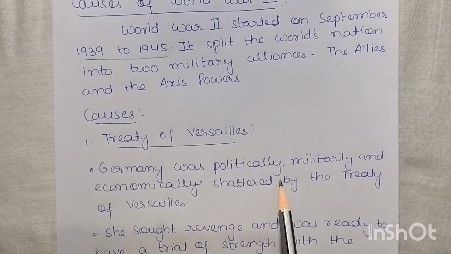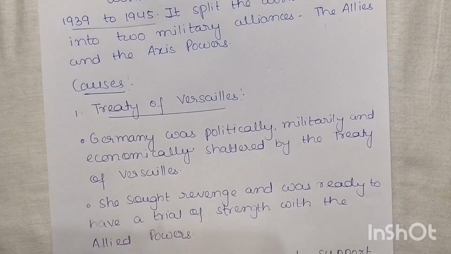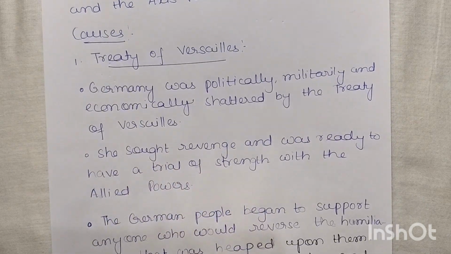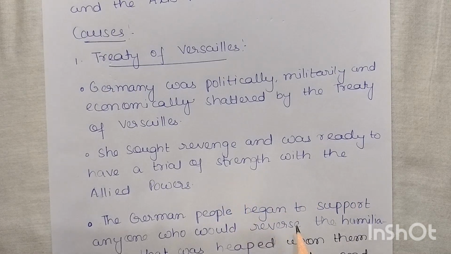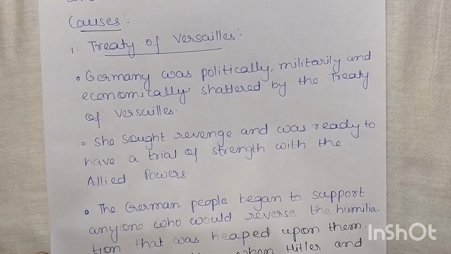Germany was politically, militarily and economically shattered by the Treaty of Versailles. It was a peace treaty signed after the First World War, but Germans were very much humiliated by it because Germany was given the blame for the heavy loss. Not only this, they lost their territory also.